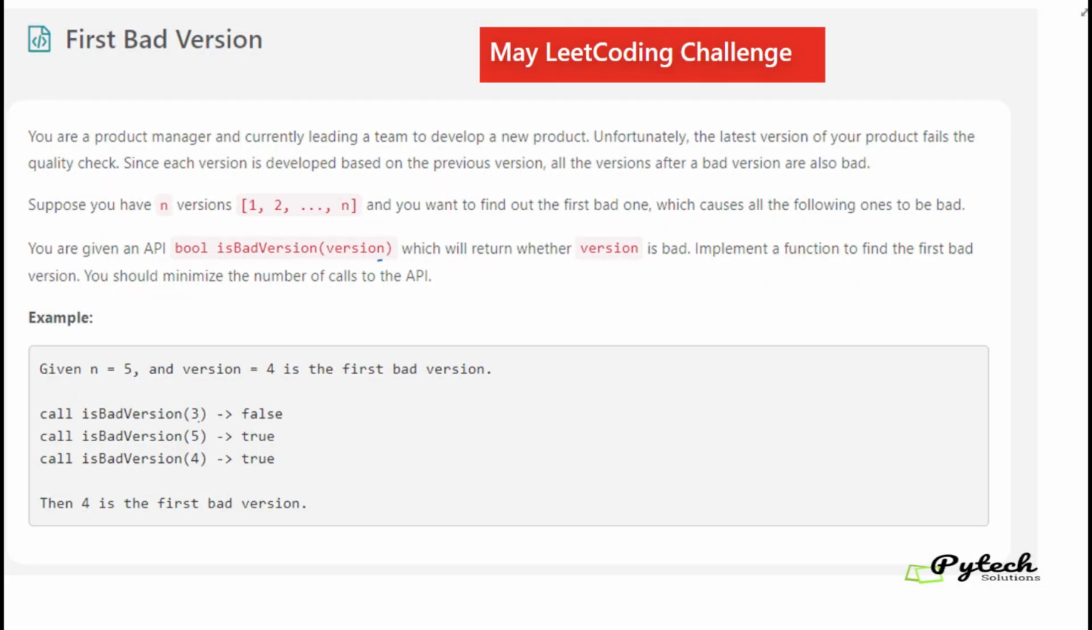Hello everyone. This is the first problem of the May LeetCode Challenge, and the name of the problem is First Bad Version. Let's read the problem statement quickly.